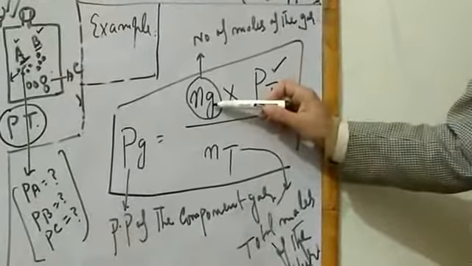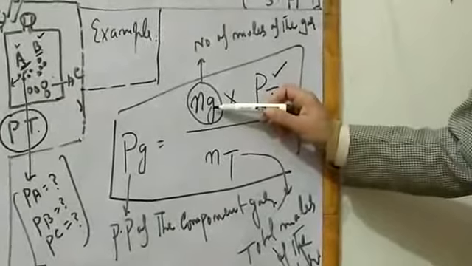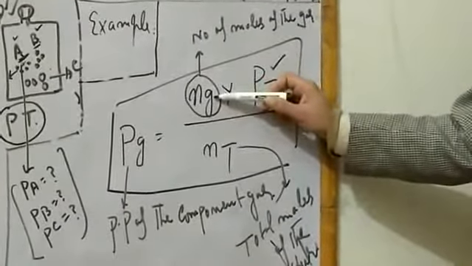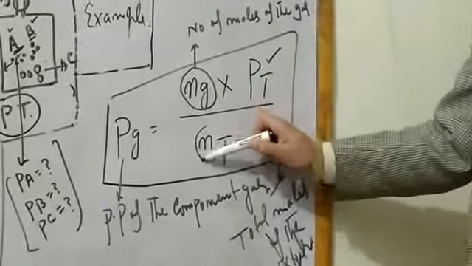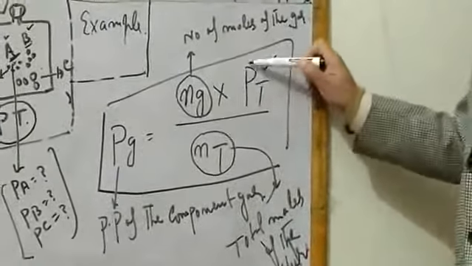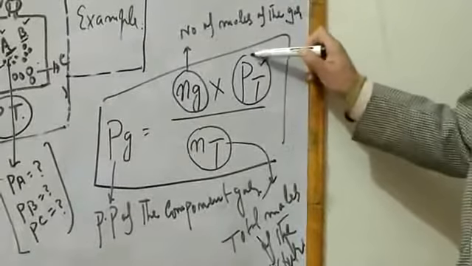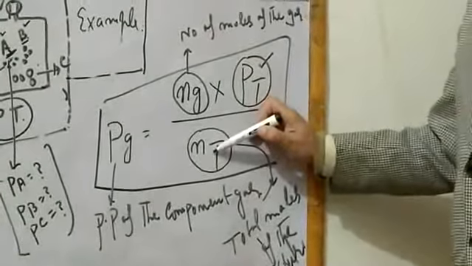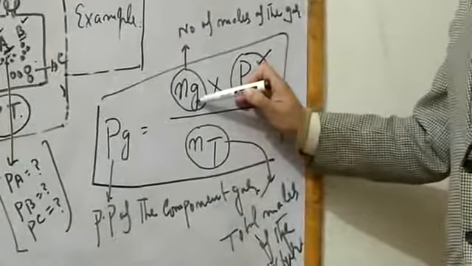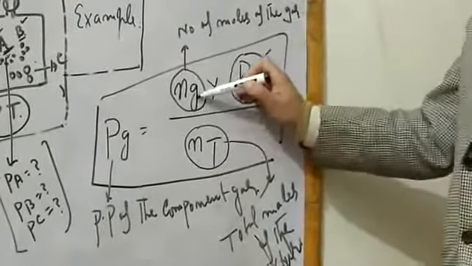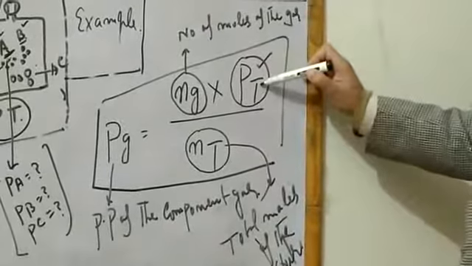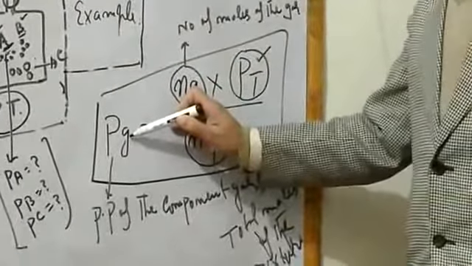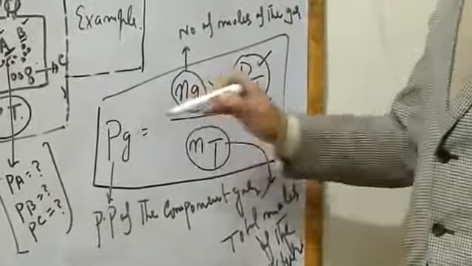And you know how to convert the mass of the gas into moles. That is mass in gram divided by molar mass. So Ng is the number of moles of the gas. Nt is the total moles of the mixture. Pt is the total pressure of the mixture. So put the total number of moles here, the number of moles of the given gas here, and the total pressure here. You can easily calculate the partial pressure of the gas in a given mixture.